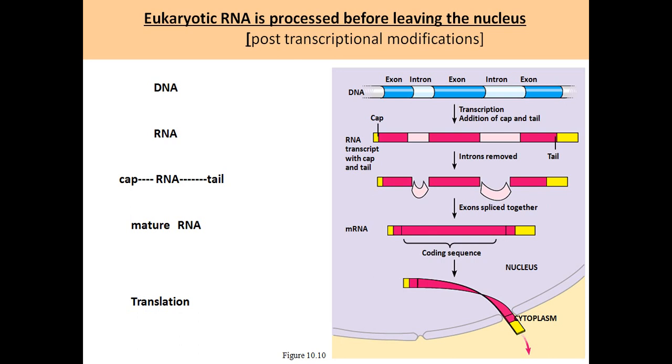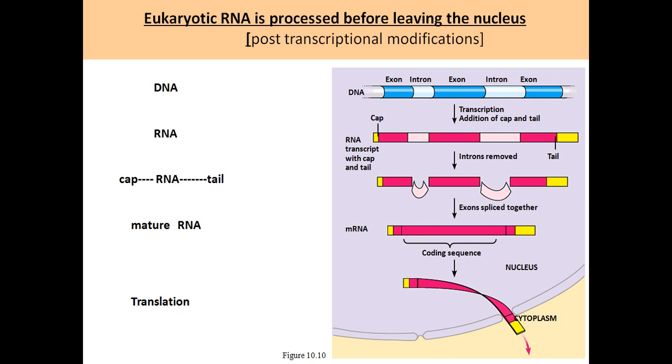That is what post-transcriptional modification is. So DNA is there. Now DNA is transcribed into RNA. Now this RNA undergoes post-transcriptional modifications. The first step is removal of introns. Introns will be removed. Now all the exons will be joined.